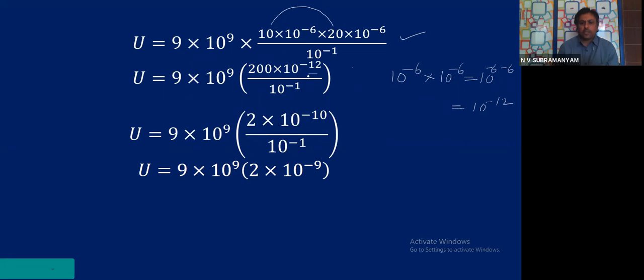This 10 power minus 12 became 10 power minus 10. How? This is 200, no children. This 200 I will write as 2 into 10 square, into 10 power minus 12, which is already there here. Okay, this step: 10 power 2 and 10 power minus 12, I can simplify as powers are added, and it will become 10 power minus 10.